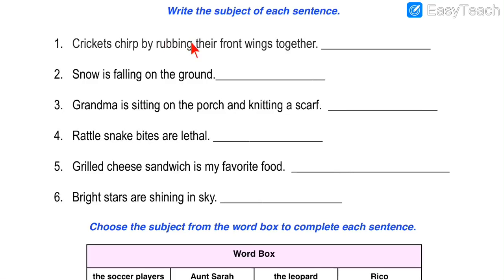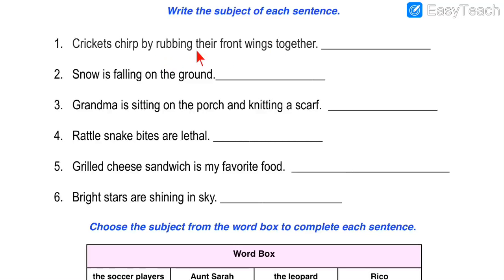Number 1. Crickets chirp by rubbing their front wings together. So what is given over here? Crickets chirp by rubbing their front wings together. Cricket is a kind of insect. It makes a chirping sound. The sound which comes out is called chirping sound. And what does it do? It rubs the wings together and it makes a sound.